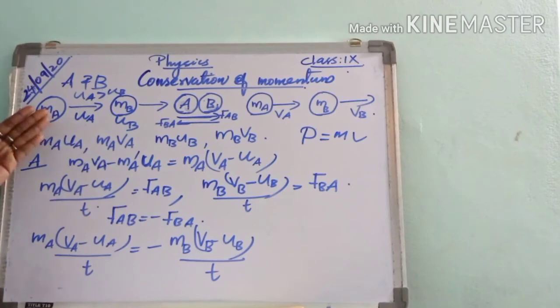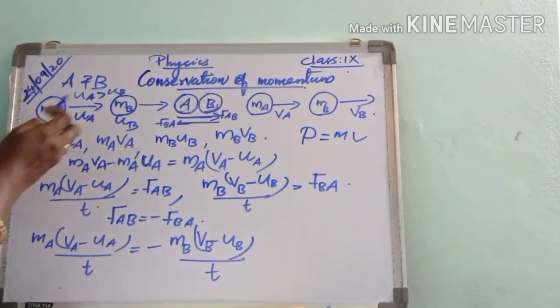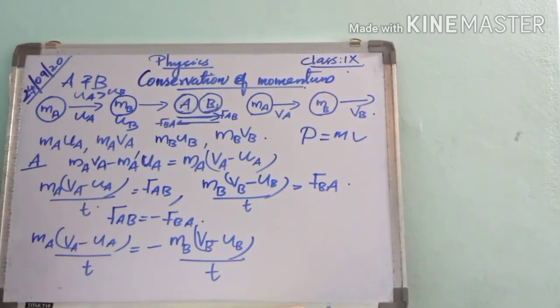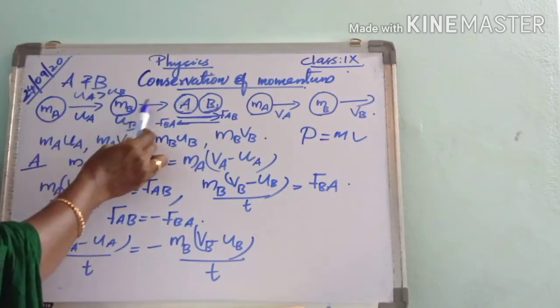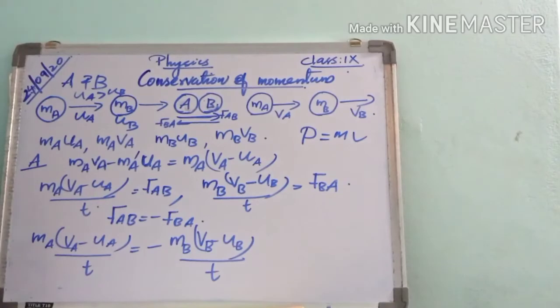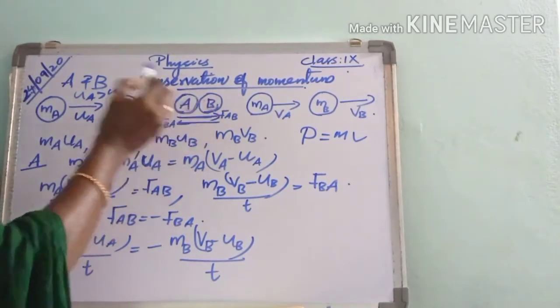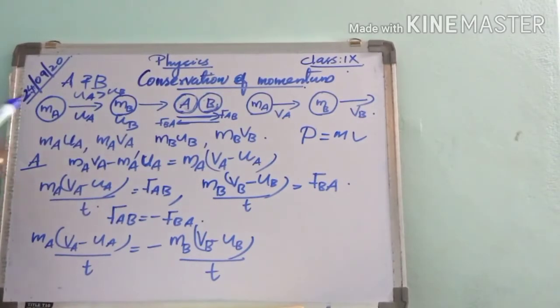Then what happens? Ball A hits ball B. Hitting of two balls is called the collision.